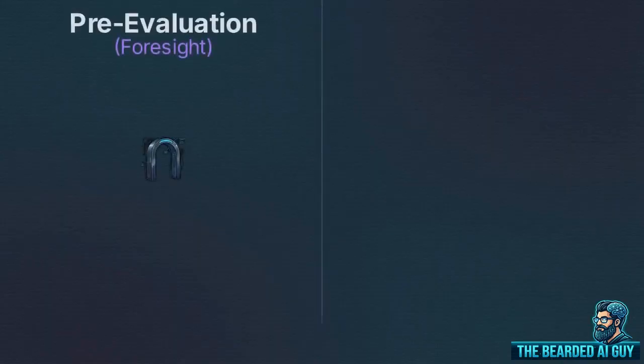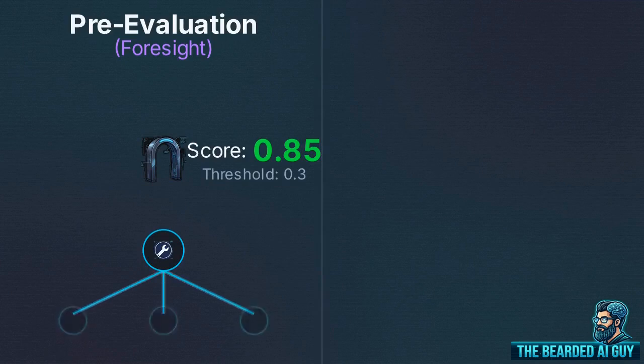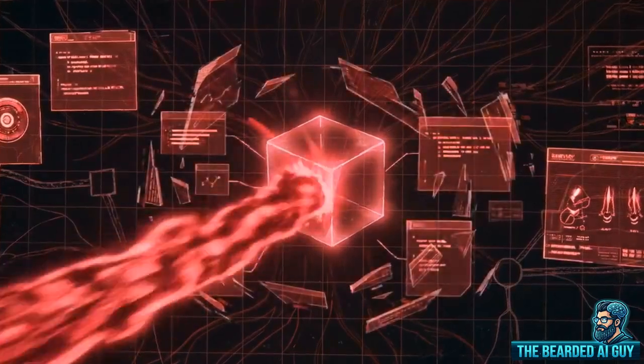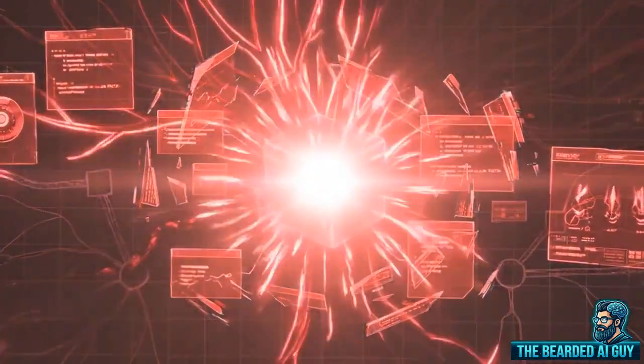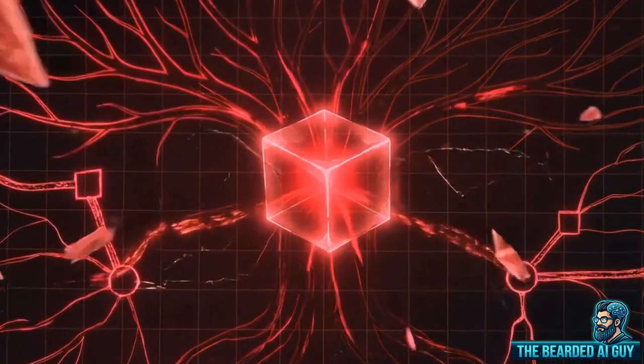ToolTree introduces a dual feedback loop. First is the pre-execution assessment, or Foresight. An LLM judge scores the tool call based on metadata and context before it runs. This pre-eval score biases selection and determines if a node can expand further down the tree. But Foresight is still just a prediction. To be accurate, the system needs to know what actually happened when the API was called.